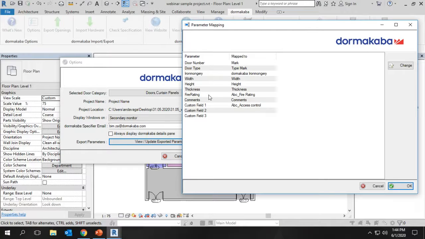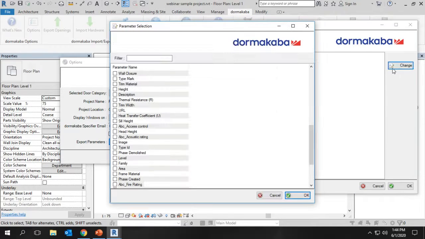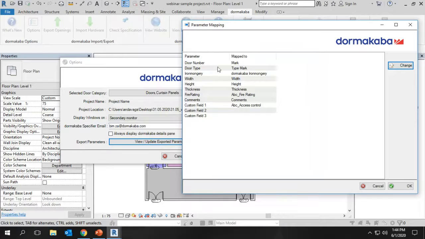So we have the parameter mapping to facilitate cases where the information is not lying in the same parameter. By default, the fire rating will be taken from the default fire rating parameter. If the project has different parameter names as per the project standards or company standards, the information may be lying in different parameters. For example, the fire rating. If the fire rating is lying under a parameter other than the default one, we can choose that. Let's say company ABC has a fire rating parameter called ABC fire rating. So we can choose that. Like this, you can map the parameter information, showing where this information is lying in the project.